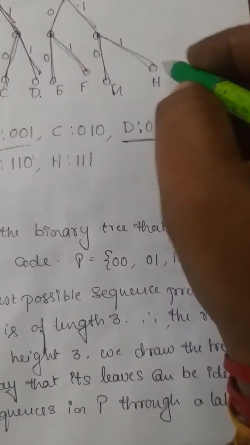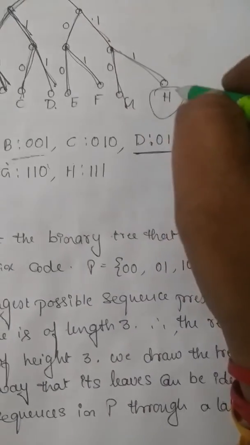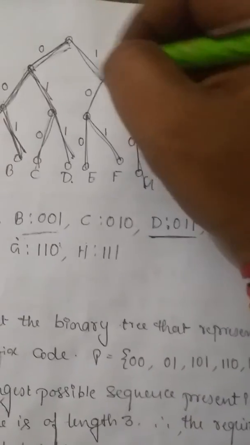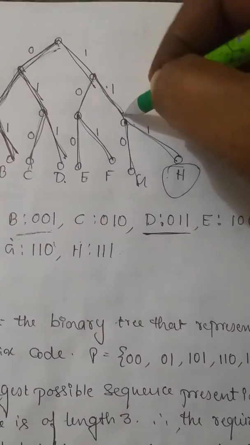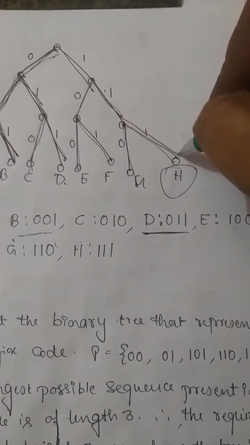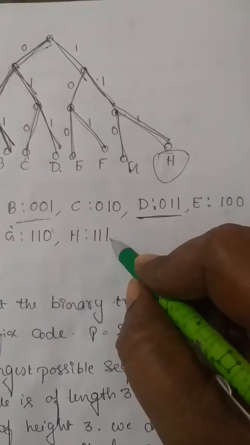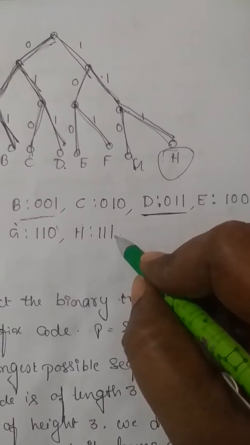Now the last one I think I'll go with in general is H. See, what is the binary sequence represented by H? See, this is 1 and again this is 1 and again this is 1. So H will be the binary sequence 1, 1, 1. H symbol is represented by binary sequence 1, 1, 1.